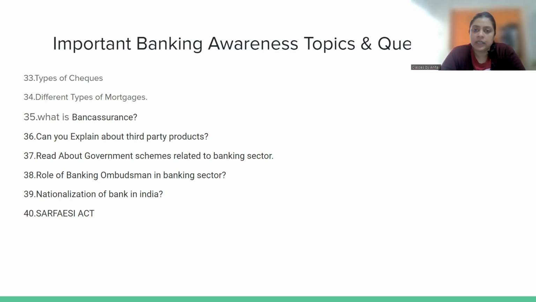That if some customer has a grievance with the bank, first he will send the grievance to the bank, and if the bank is not able to solve the grievance of the customer, then the customer can go to the RBI, raise a grievance in banking ombudsman. तो बैंकिंग ओम्बड्समैन क्या होता है, इसमें कितना ड्यूरेशन होता है, बैंक को कितने दिन में रिप्लाई करना होता है.